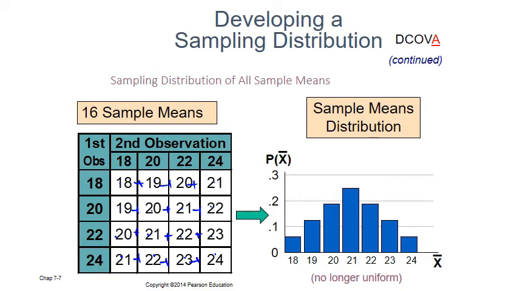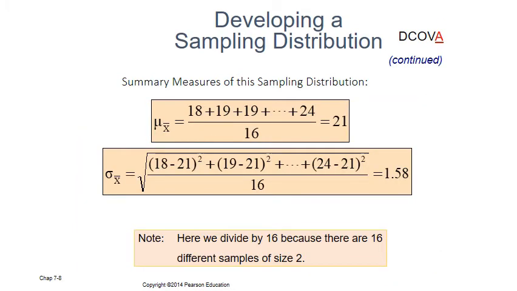Dividing by 16 will give us the mean of means. Here you can see that we denote it as the mean of means. This is also a notation of mean which you already know. So it is 21.